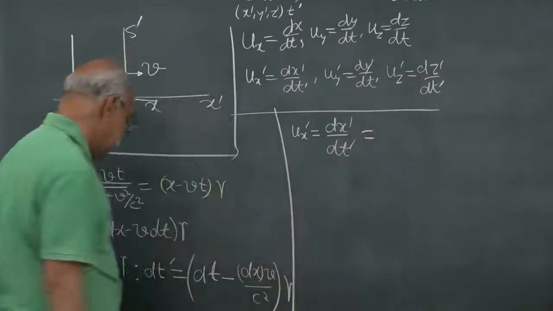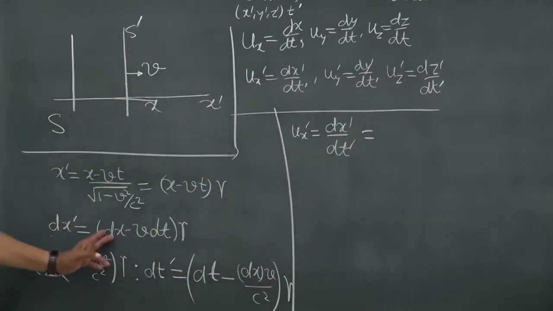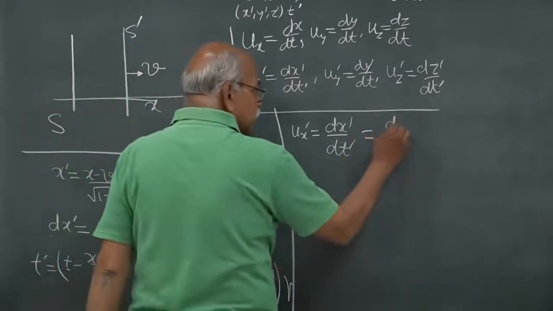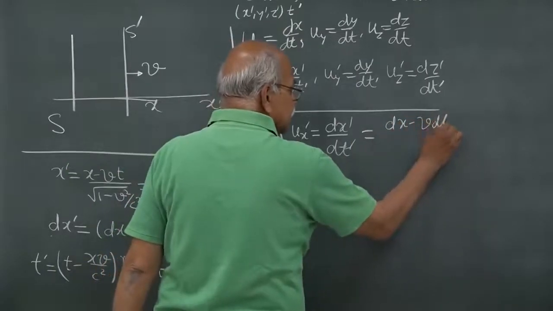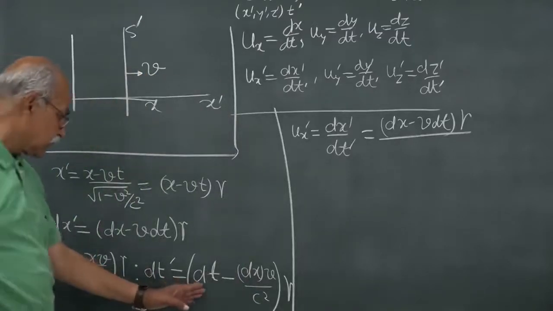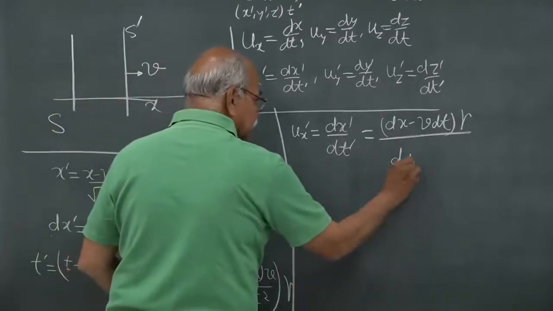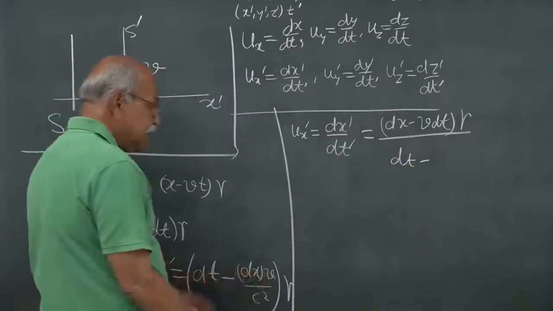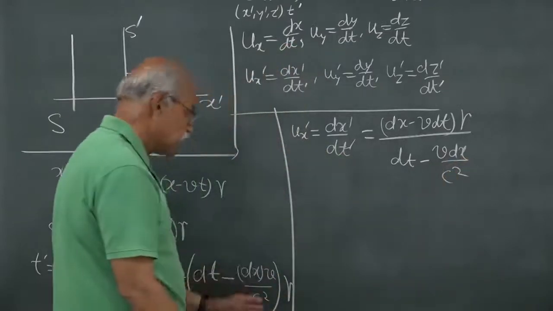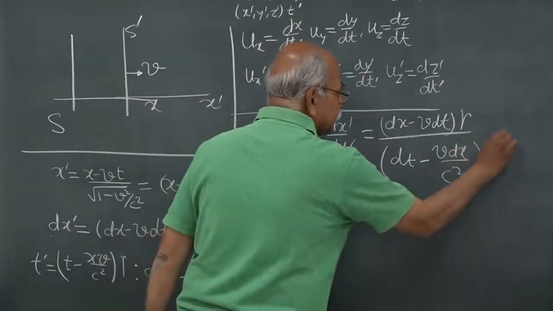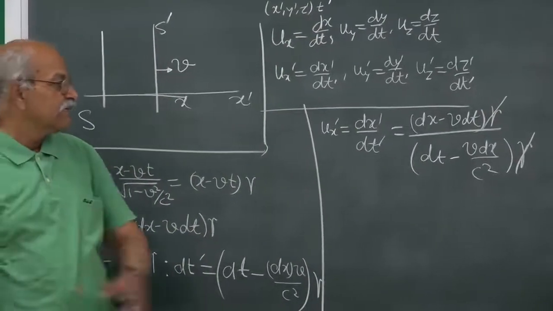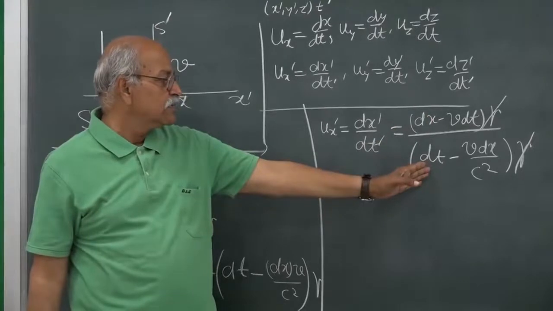It is equal to, here is dx prime, dx minus v dt times gamma, and here is dt prime, dt minus v dx over c square times gamma. So cancel these two gammas first and divide numerator and denominator by dt.